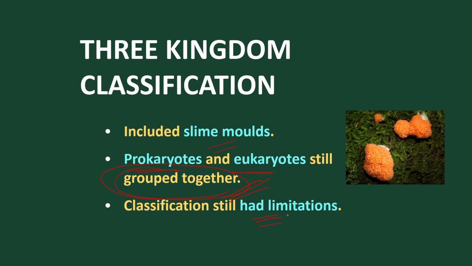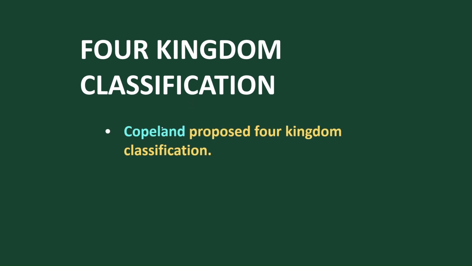As we know, if any classification has limitations, we form a new mode of classification. Accordingly, a new mode was formed, called the four kingdom classification, given by the scientist Copeland. According to him, all unicellular prokaryotes should be included under a special group called Monera.